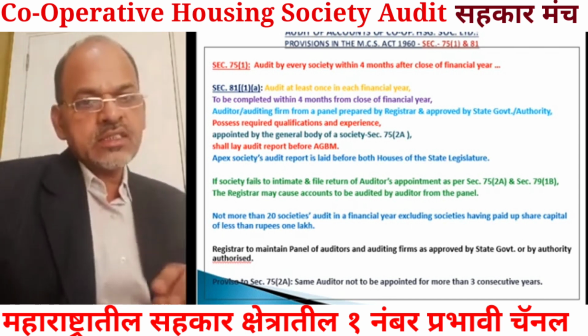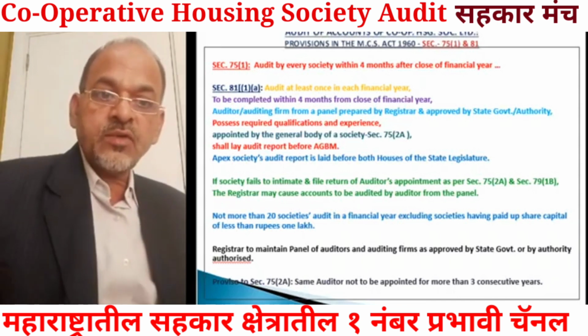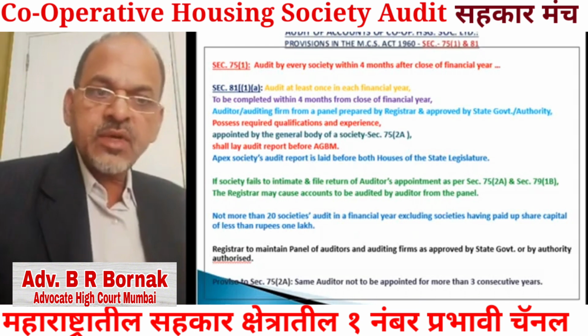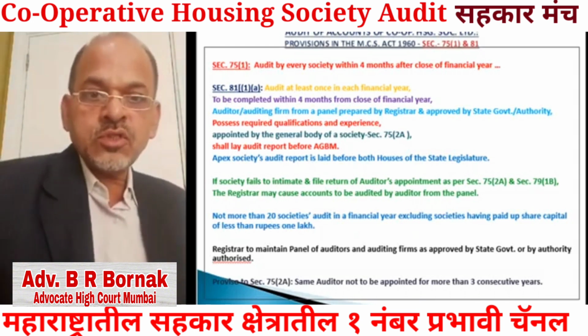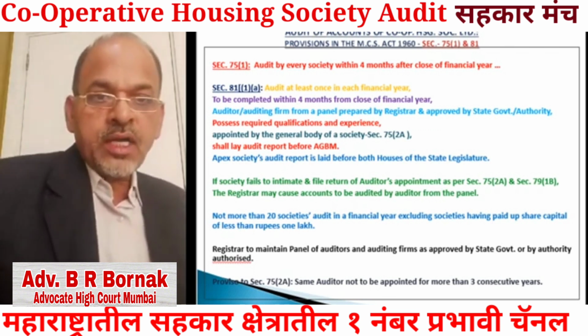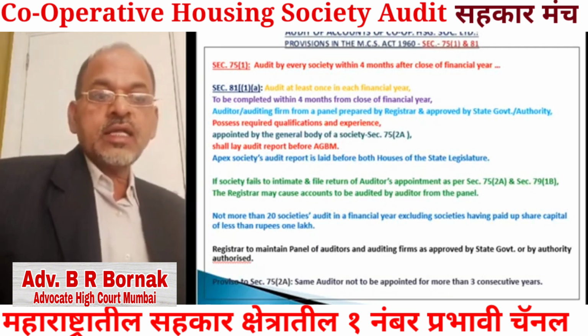So there is a proviso to section 75 2A, not in section 81, and this proviso is important. What is that proviso? That the same auditor who is on the panel of the society is not to be appointed by the society for more than 3 consecutive years.